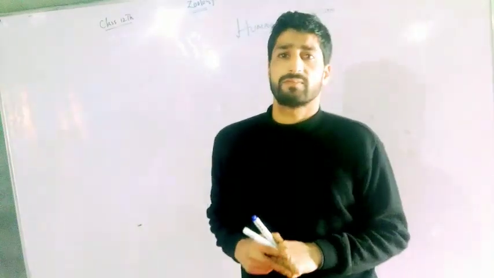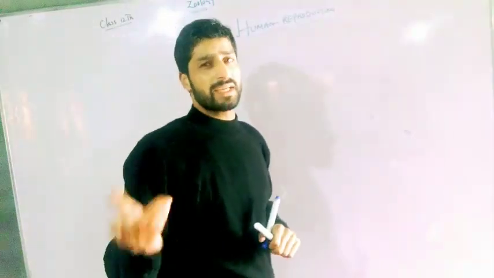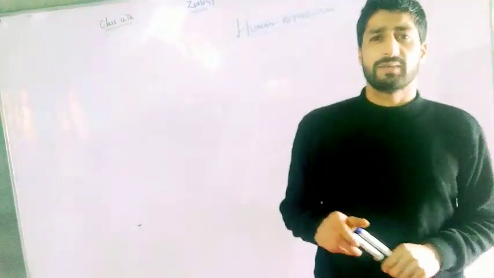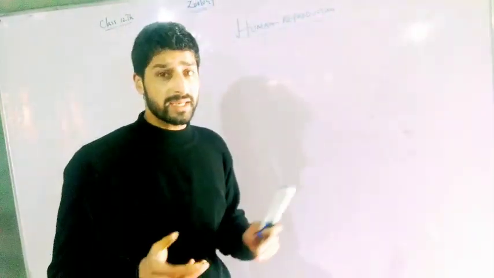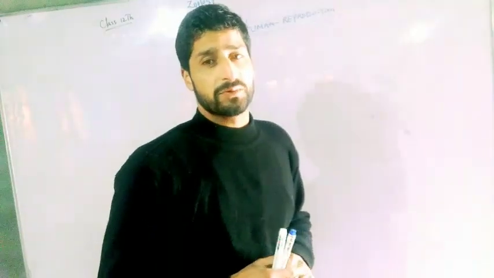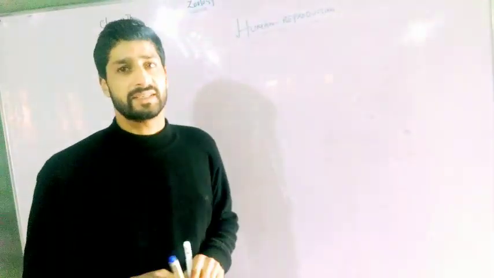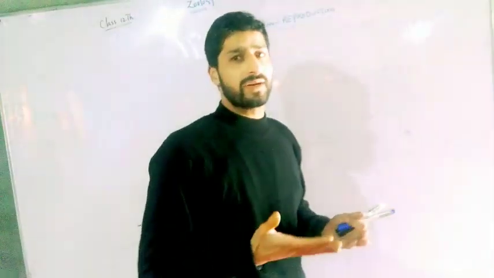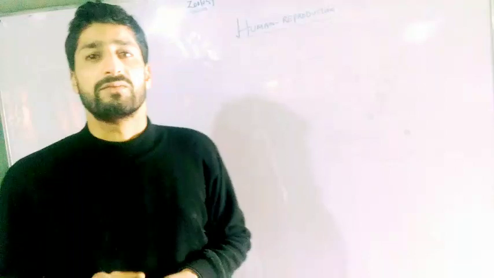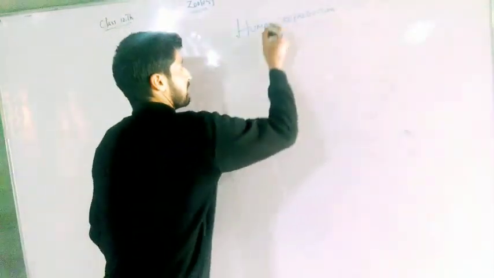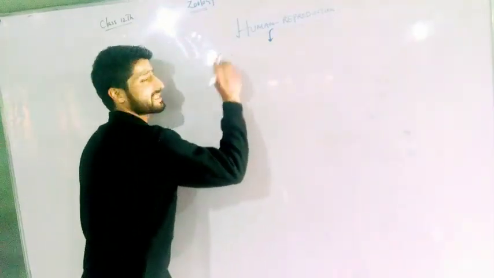Each reproductive system produces special types of cells or gametes. Those gametes are male gametes as well as female gametes. When I say male gametes, I mean sperms, and when I say female gametes, I mean eggs. In humans, both these gametes fuse together and produce a special structure called the zygote. Fertilization is internal, and it is this zygote that undergoes several developmental processes, finally resulting in the formation of a young one. But for starting human reproduction, we will go through the following basic points first.